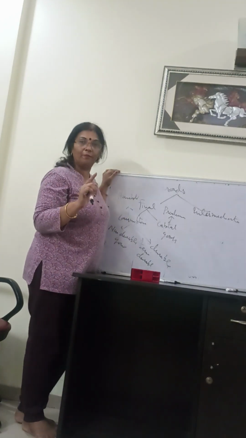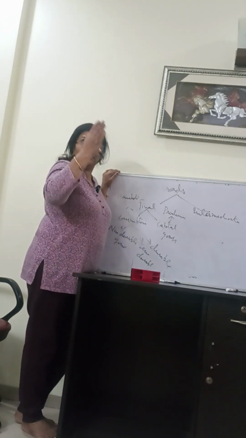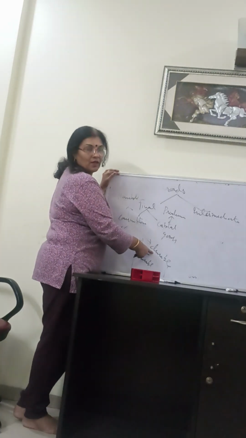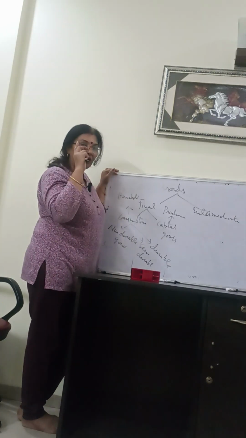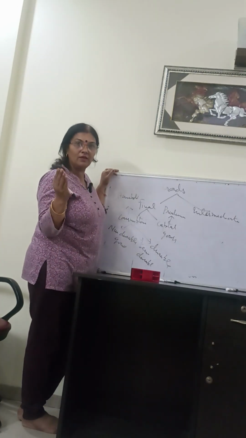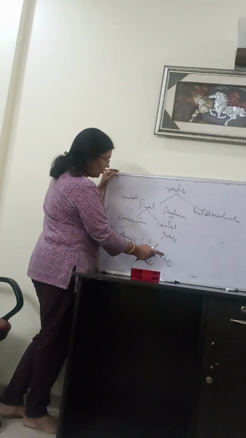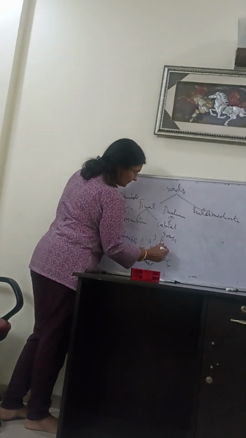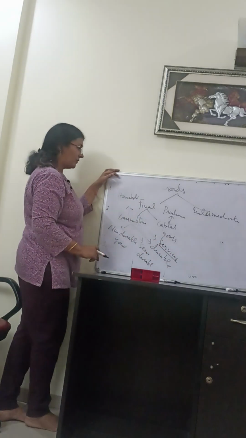And be very careful. A house, in which I am taking this class, this flat, is never a durable consumption good. A house is always a capital good, right? Because it provides the services of housing year after year. So a house never comes under the category of durable consumption goods. And services like education, health, etc.